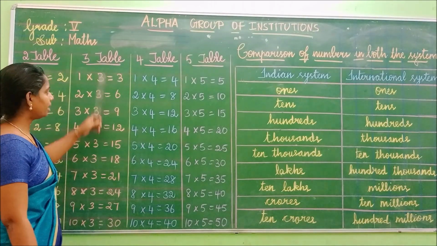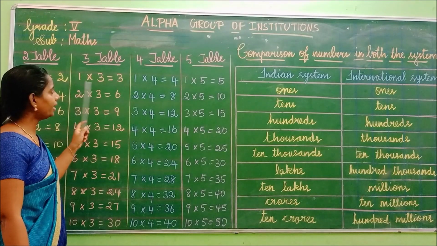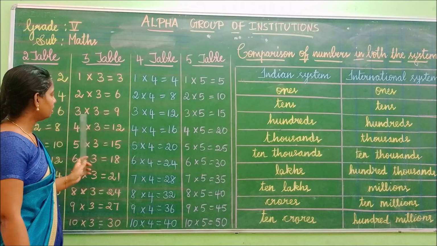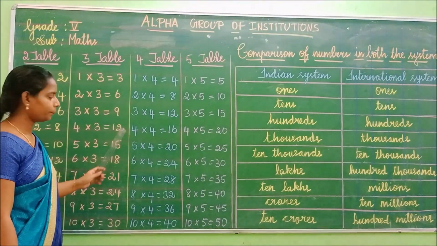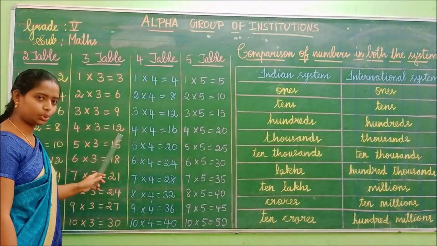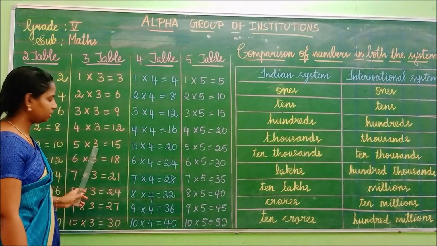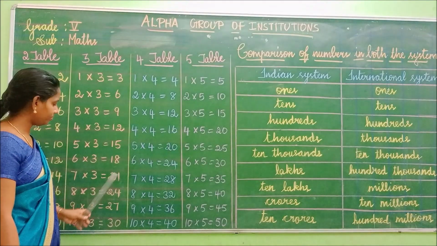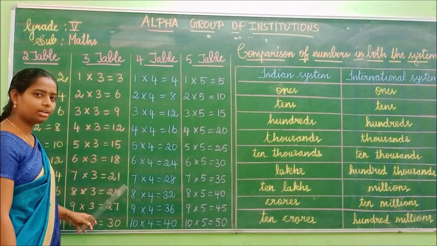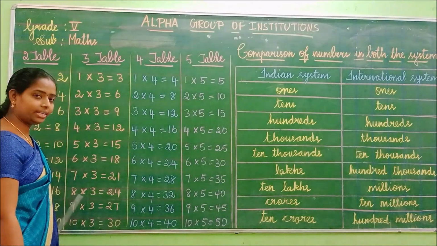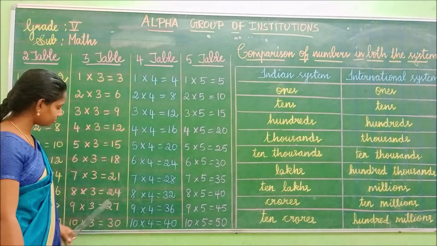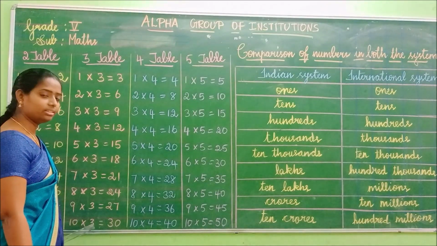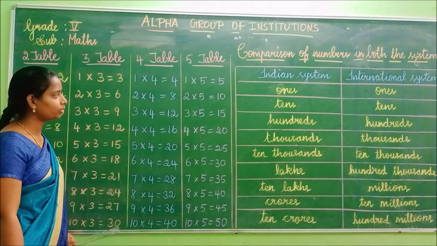Okay, children. Shall we repeat it again? See, 1 3 is 3. 2 3s are 6. 3 3s are 9. 4 3s are 12. 5 3s are 15. 6 3s are 18. 7 3s are 21. 8 3s are 24. 9 3s are 27. 10 3s are 30.